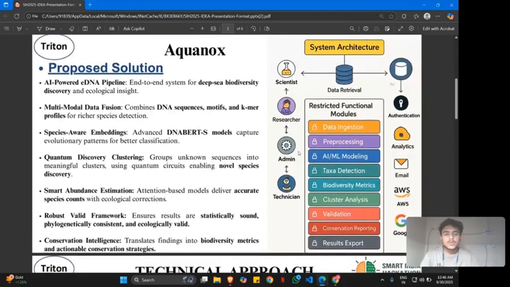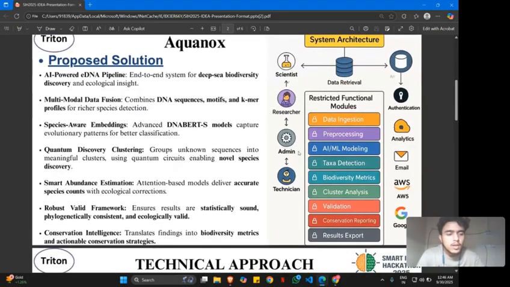So this is our proposed solution. In this we have used the dataset provided by organizers, which included BLAST data bases for reference. We extracted data, linked taxonomy and prepared a pipeline using 18S and COI marker genes that cover protists and eukaryotes. Our proposed solution is Equinox, an AI-driven pipeline designed to classify deep sea eDNA without over relying on incomplete databases.